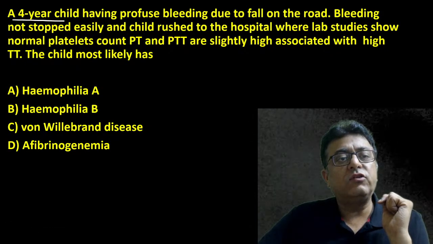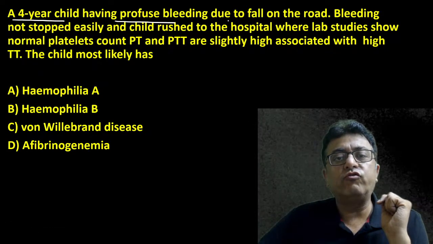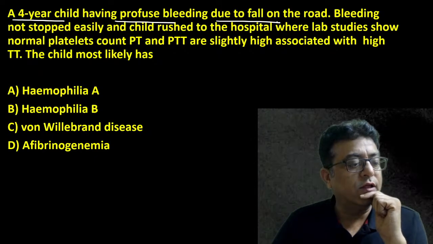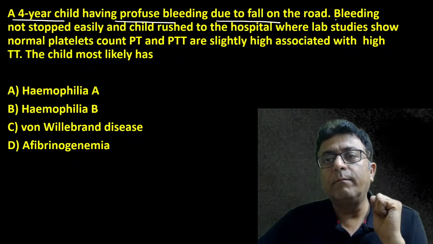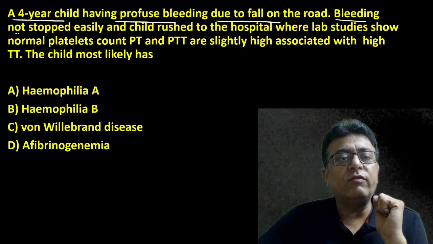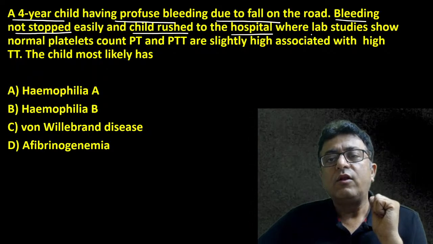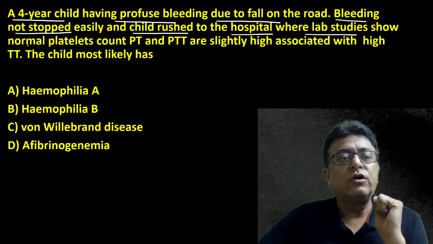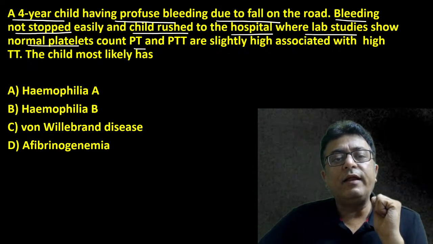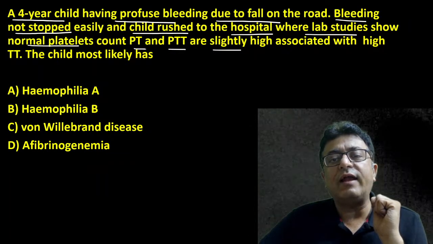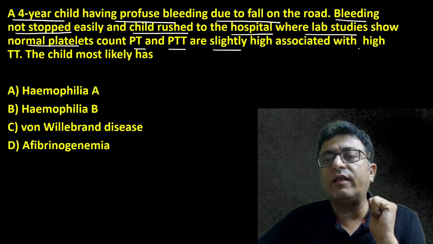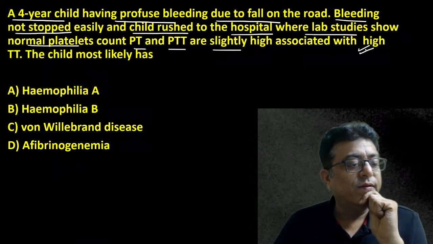A 4-year child having profuse bleeding due to fall on the road. Bleeding not stopped easily. Child rushed to the hospital where lab study shows normal platelet, PT and APTT slightly increased, associated with high TT.